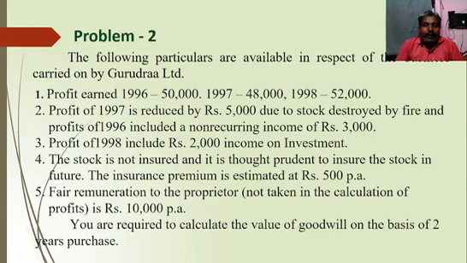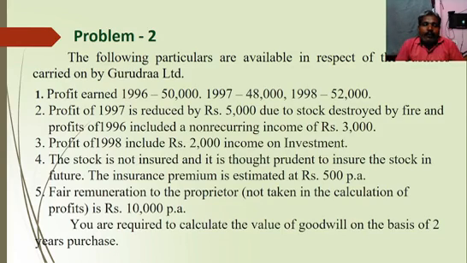Point 3: profit of 1998 includes rupees 2,000 income on investment. Point 4: the stock is not insured and it is thought prudent to insure the stock in future. The insurance premium is estimated at rupees 500 per annum. Fair remuneration to the proprietor, not taken into calculation of profits, is rupees 10,000 per annum. You are required to calculate the value of goodwill on the basis of 2 years purchase.